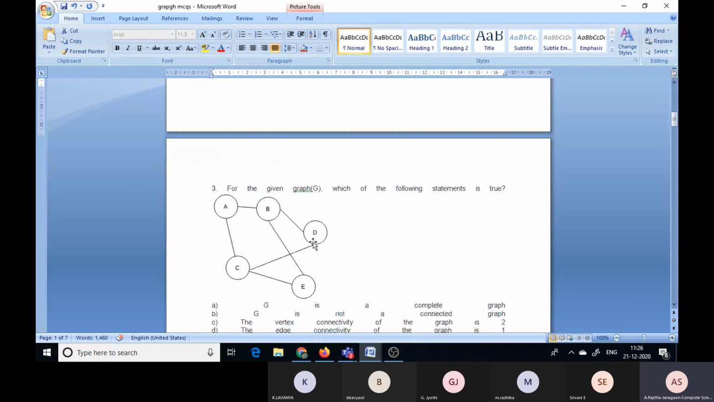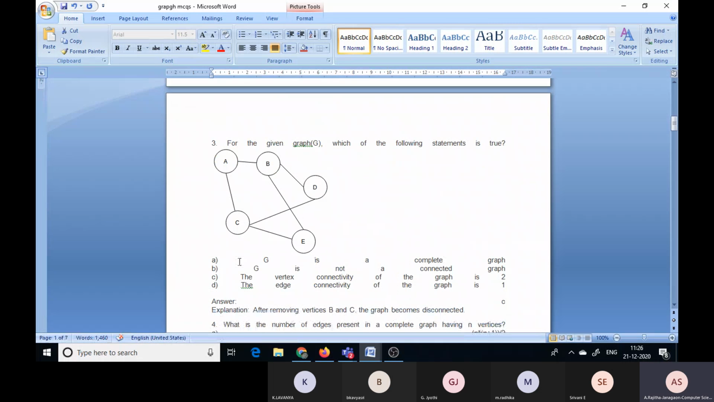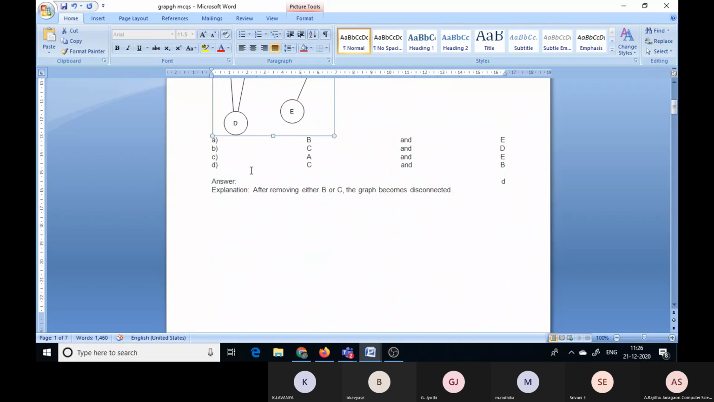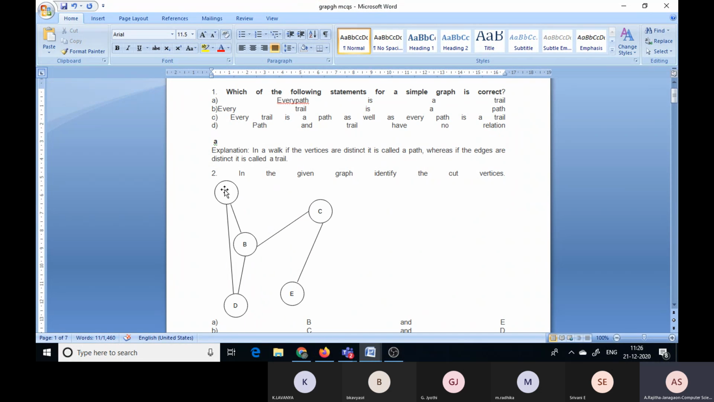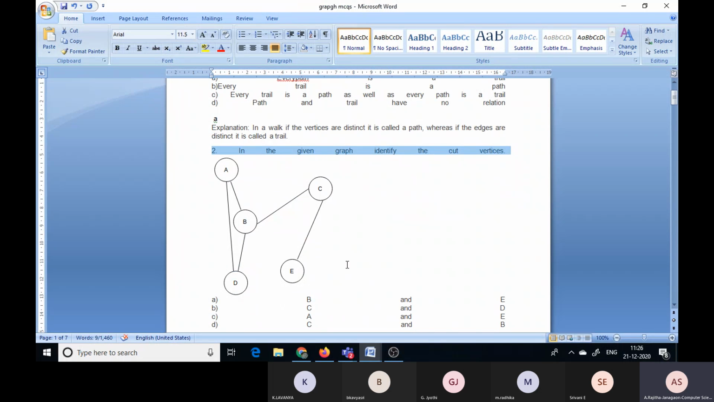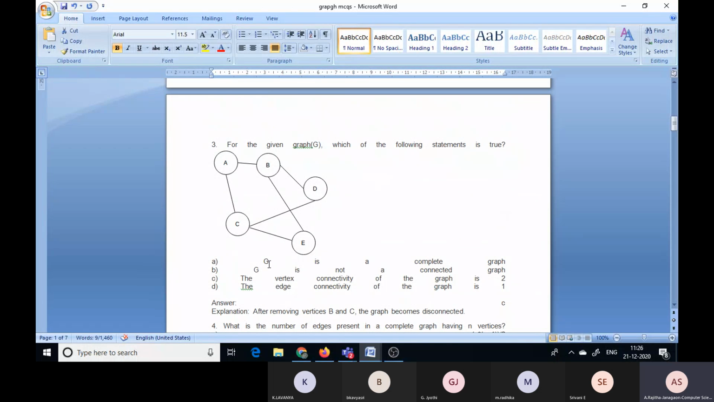Okay, now for this graph, which statement is true? That means G is a complete graph. Suppose, what is a complete graph? From one vertex to all the remaining vertices, if there exists an edge, then we can call it a complete graph. Otherwise, this is not a complete graph.